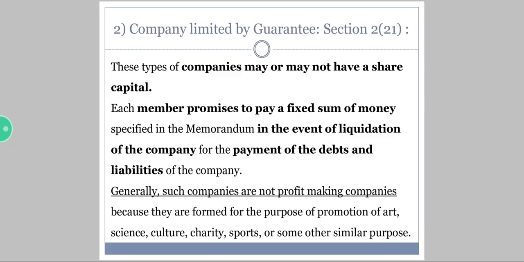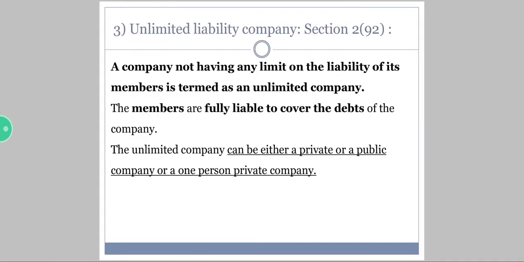These companies are formed for the society or for the promotion of art, science, or for having charity or conducting sports. Coming to the third one, unlimited liability company. The word itself says there is no limit on the liability of a member.